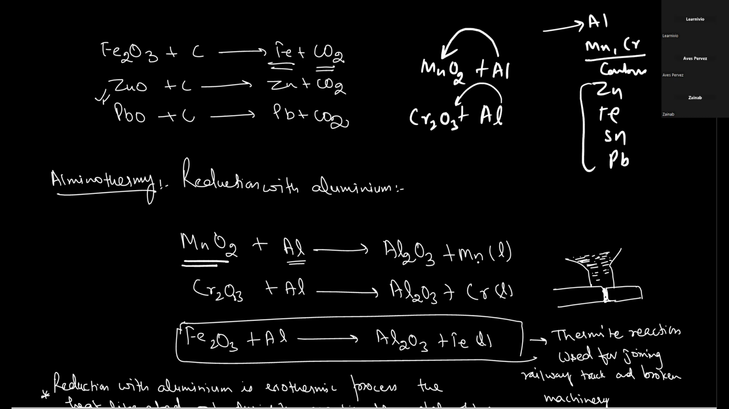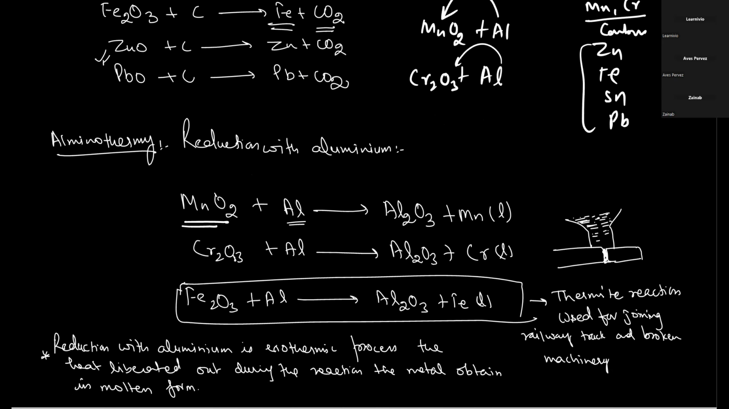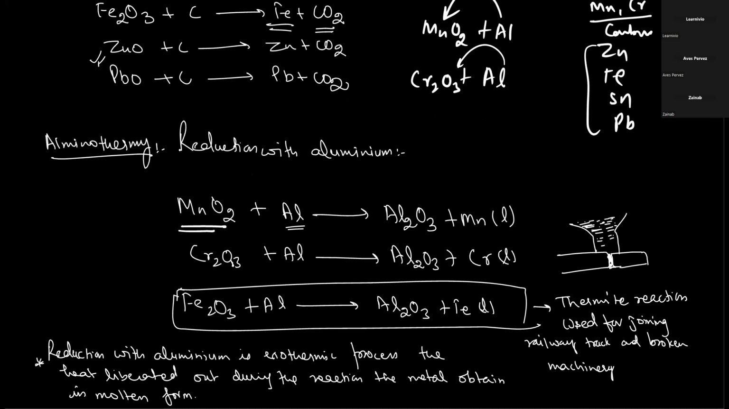So this is called thermite reaction. In thermite reactions, a large amount of heat is produced, and the metal obtained is in liquid state. Like we have this chromium oxide, Cr2O3. When you heat it with the burning ribbon and the mixture of this one, you will get Al2O3 and chromium in the liquid state.